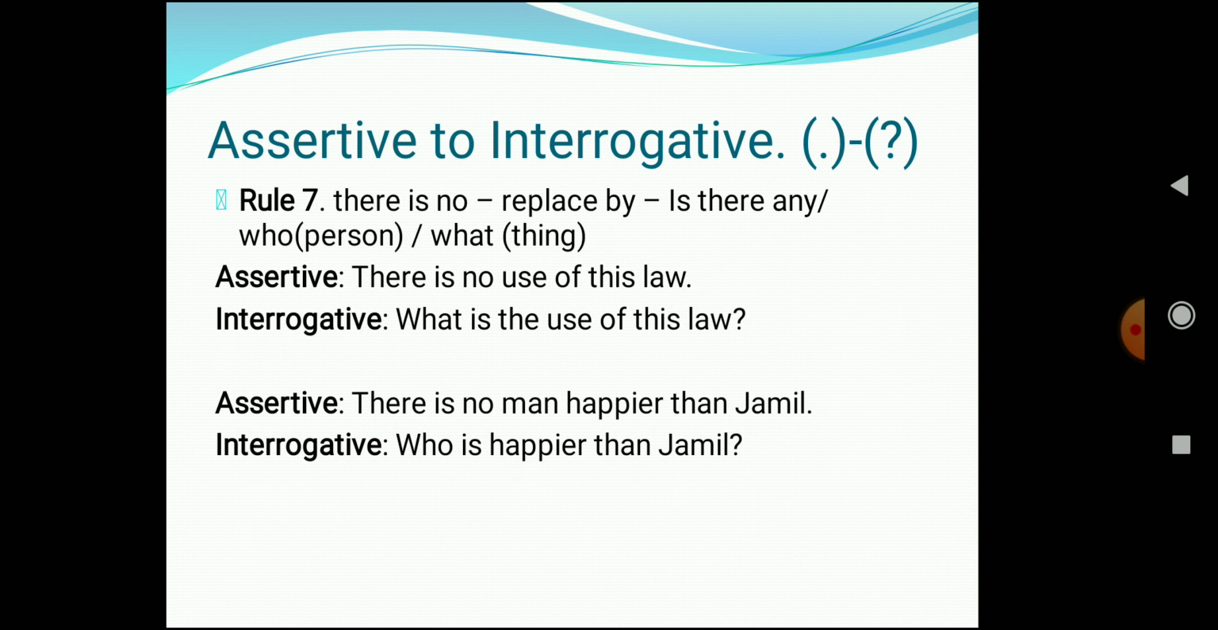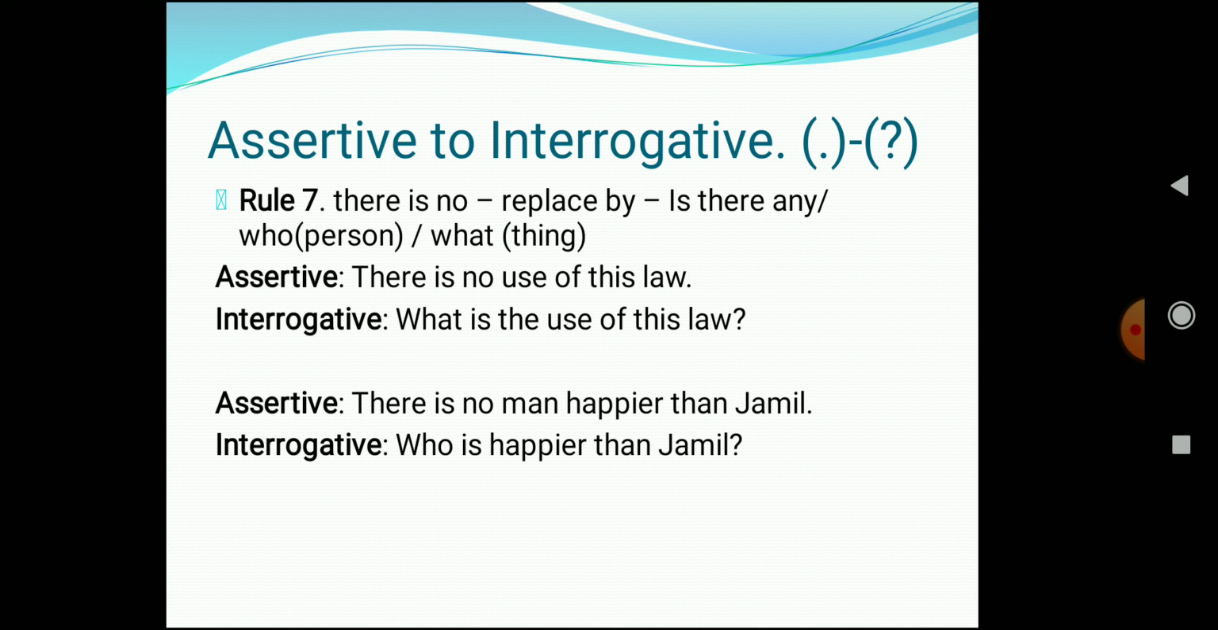Rule 7 says that if in a sentence there is no, you have to replace it by is there any or who or what. Now who is used for a person, a living person, and what is used for a thing. Like in this assertive sentence, there is no use of this law. So when we have to convert it into an interrogative sentence, it will become what? What is the use of this law?